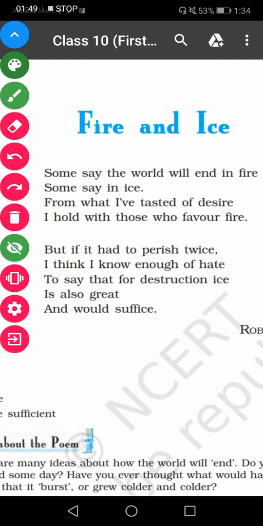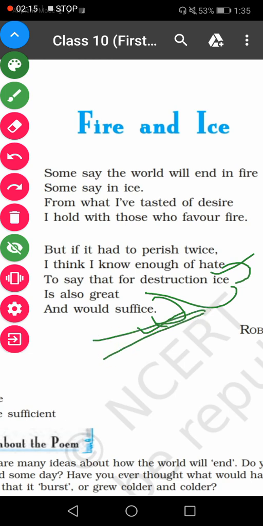Then in line 6, sorry, this will be 5, 6, 7, 8 and 9. So this is line 6, 7, 8, 9. So line 6 continues to line 9, right? So from here to here to here, up to here the same literary device, enjambment, continues.